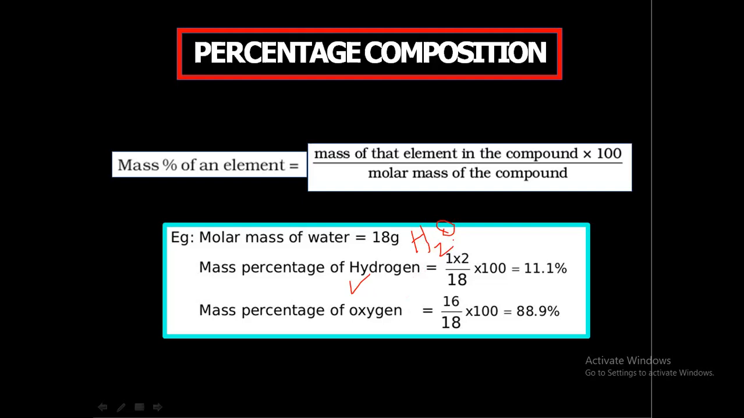So the mass percentage of hydrogen will be 2 into 1, that is 2, divided by 18 into 100, and the mass percentage of oxygen will be mass of that element in the compound, that is 16, divided by 18 into 100. So using this we can find the mass percentage of any element.